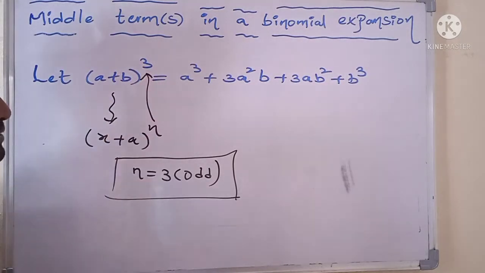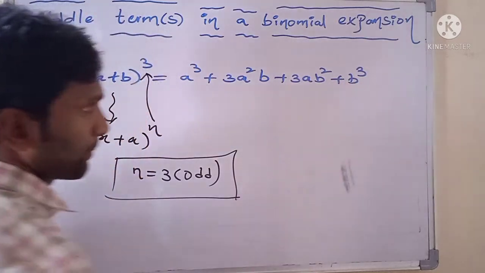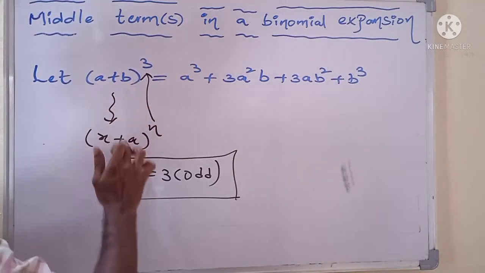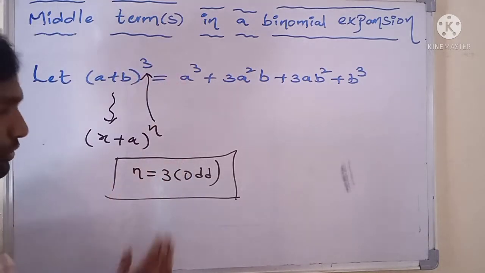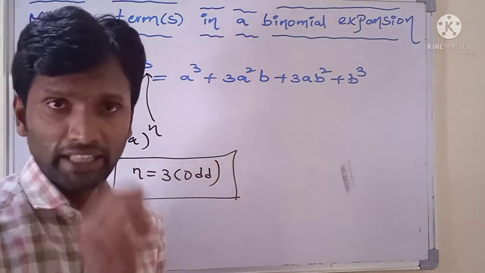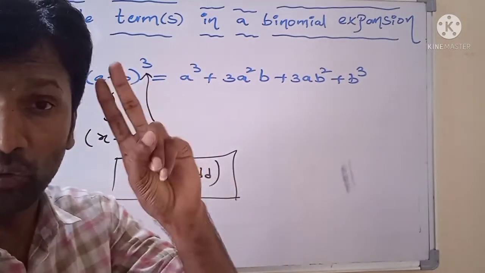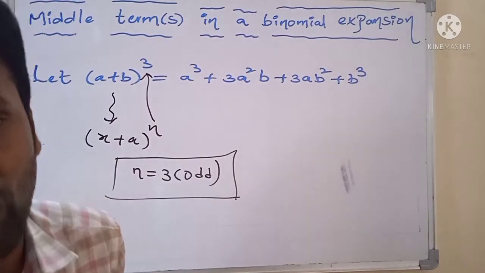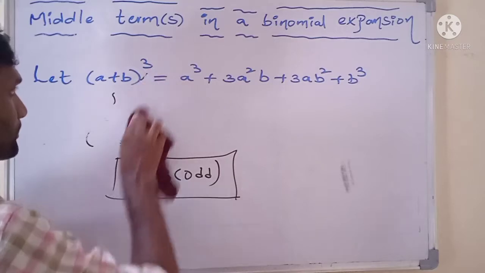The expansion of (a + b)^3 is a^3 + 3a^2b + 3ab^2 + b^3. In case n is an odd integer, in that binomial expansion, there we have two middle terms.